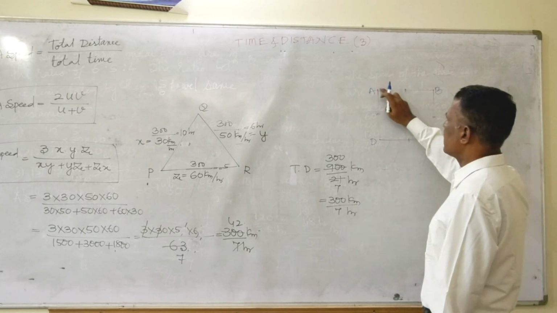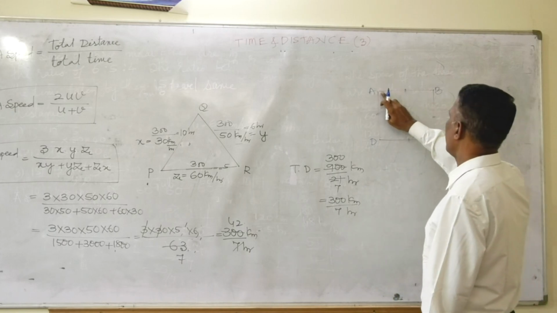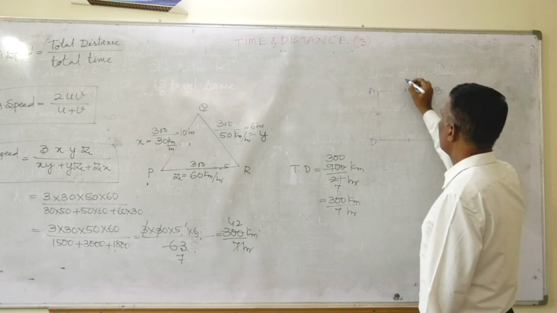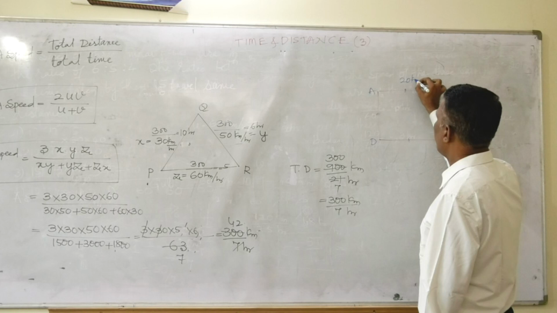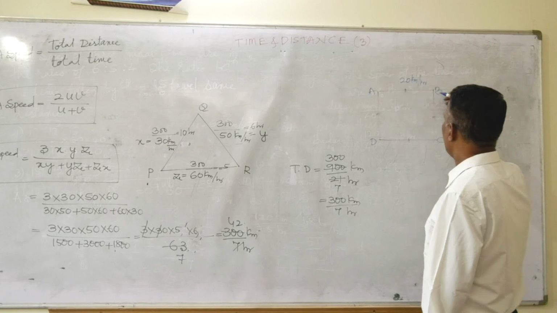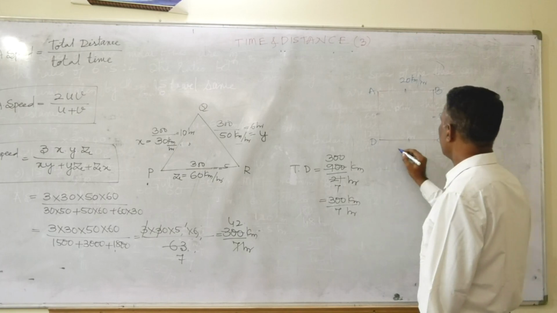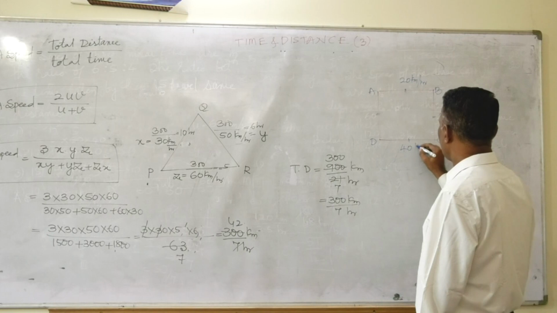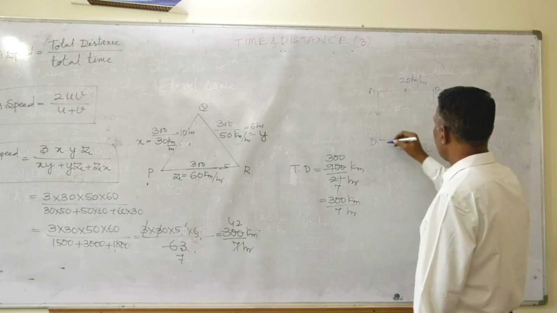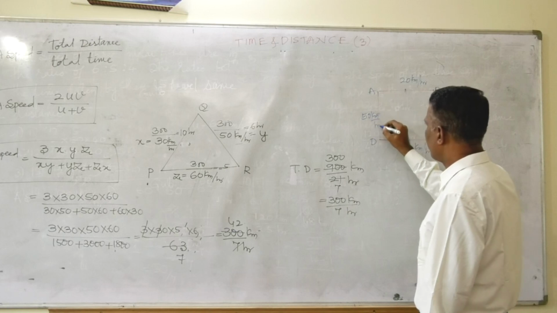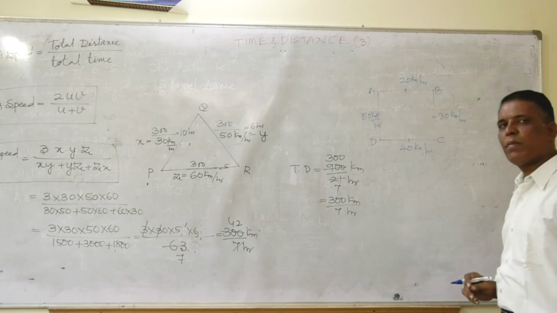A person has started his journey from A and he has covered the distance A to B at 20 km per hour, B to C at 30 km per hour, C to D at 40 km per hour, and D to A at 50 km per hour, friends. If this is my data,